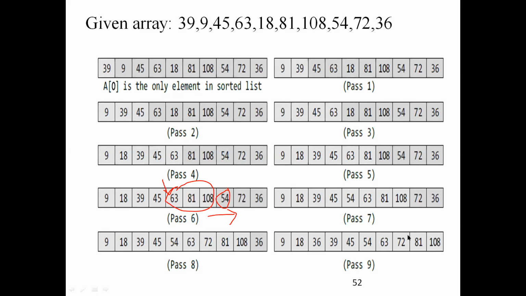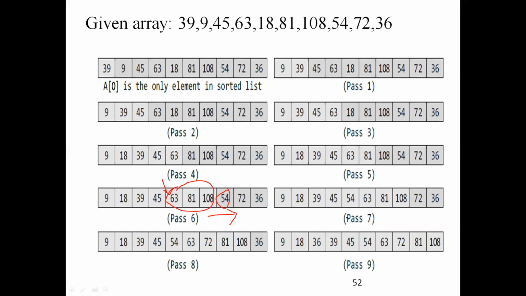I don't want to get much into this. Still lagging. So this is how pass 7 works. In pass 7, what you're doing?